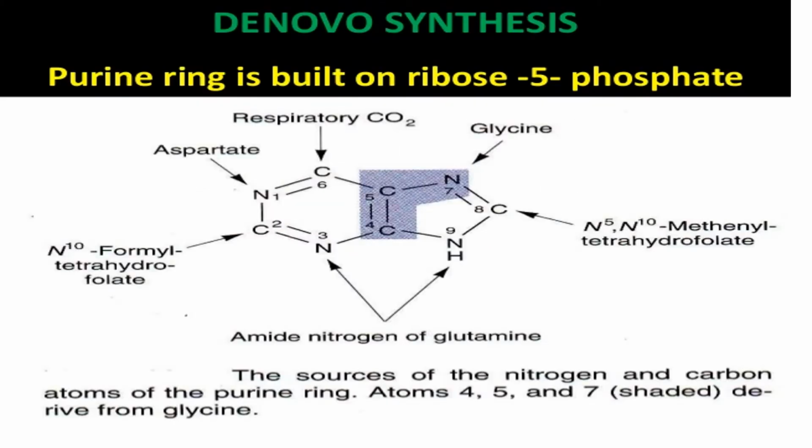This is the purine ring. It consists of two rings. One is a six-membered ring and the other is the heterocyclic or 5-membered ring.